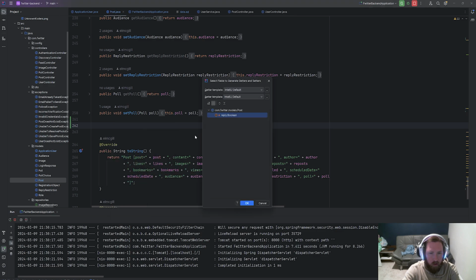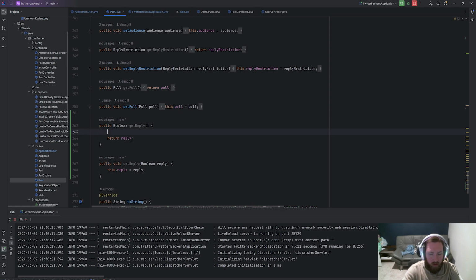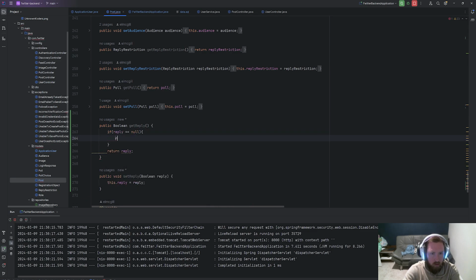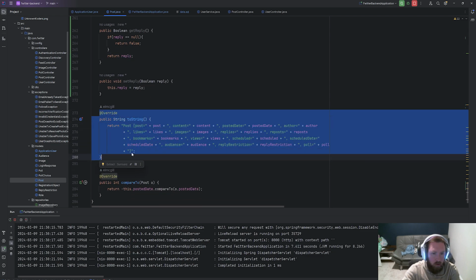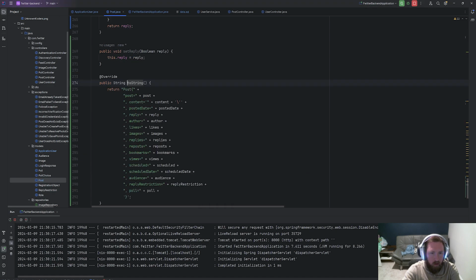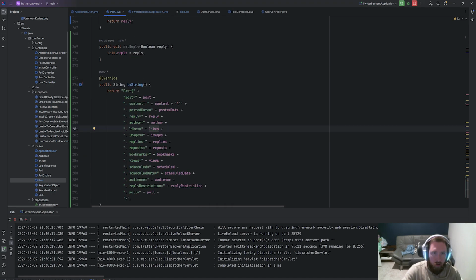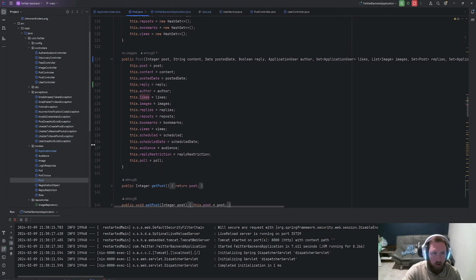Generate getter and setter for reply, get reply. So here we're going to say if reply is equal to null, return false. We'll just assume it's not a reply. Otherwise, return the reply. We can also set the reply, and then we'll go ahead and do the toString. So paste in a generated toString, grab everything. So that should be fine here. The only other thing that we might want to do is first, let's check our post controller.